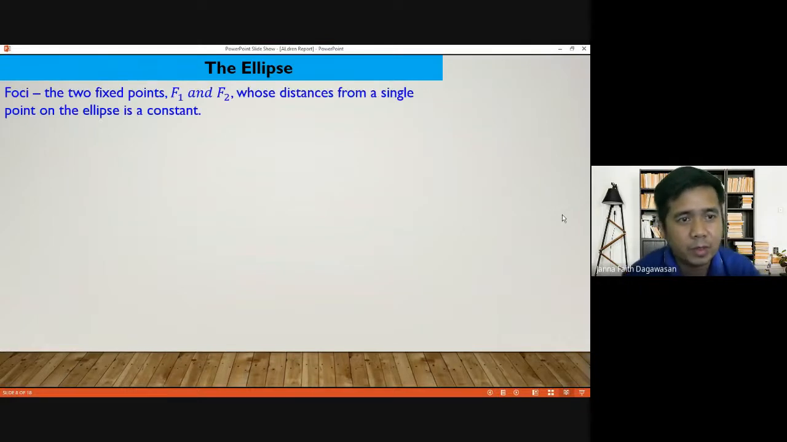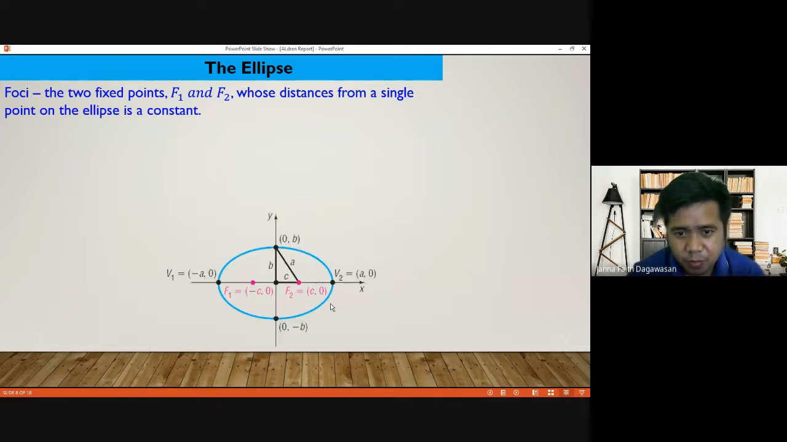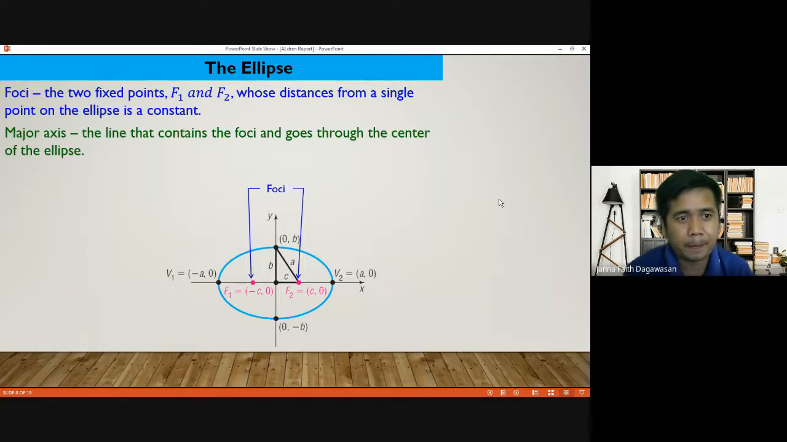Foci. The two fixed points, F sub 1 and F sub 2, whose distances from a single point on the ellipse is a constant. So this is the foci, color pink, the points in color blue. So that is our foci. Major axis, the line that contains the foci and goes through the center of the ellipse. That is the one in color green.